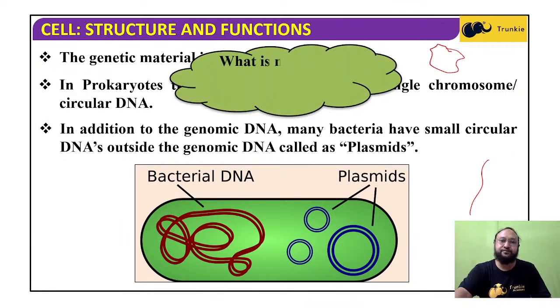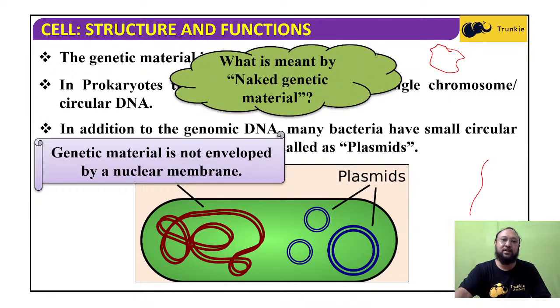What is meant by naked genetic material? It means the genetic material is not enveloped by a nuclear membrane. So there is no nuclear membrane, no prominent nucleus, no distinct nucleus present in the cytoplasm, and the genetic material is naked, dispersed in the cytoplasm. There is no nuclear membrane.